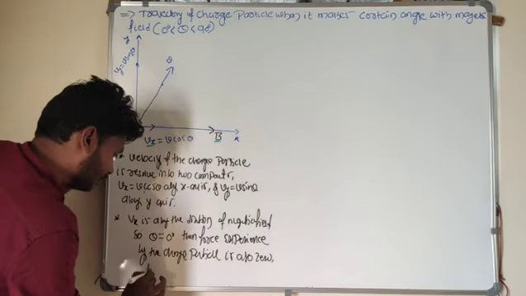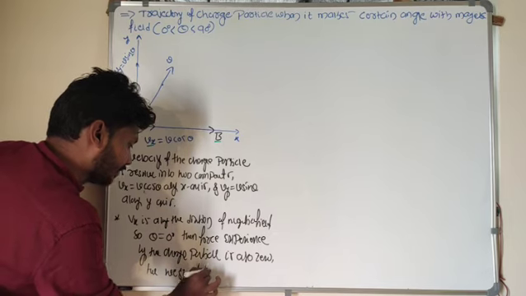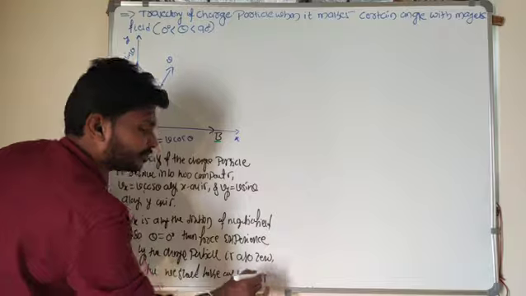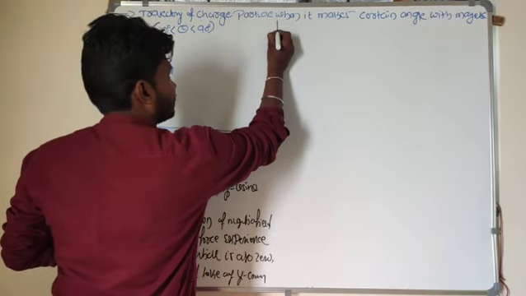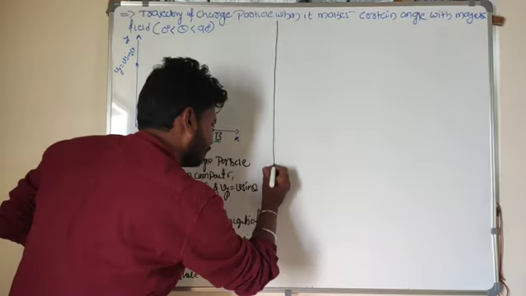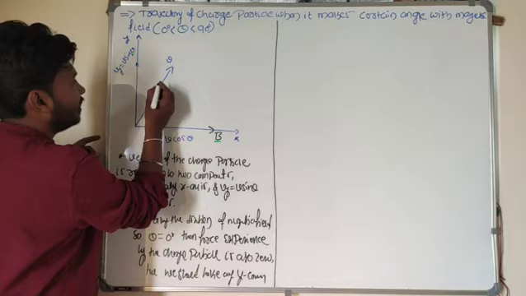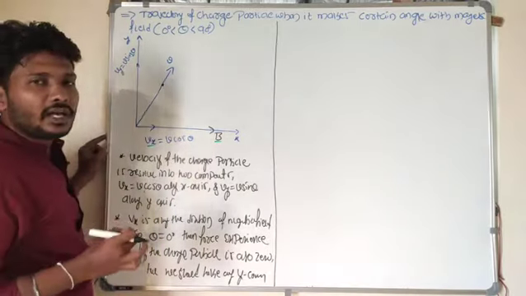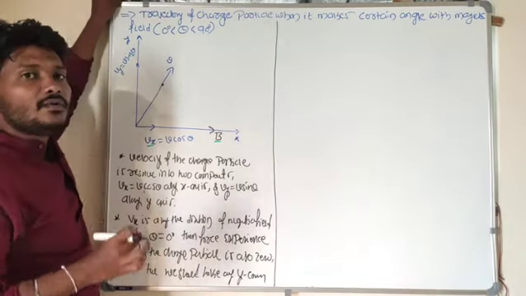Then we should take only the y component velocity. Did you get my point? I have to consider only the y component velocity. Only the y component velocity is present, which means whatever the charged particle's velocity is, I will consider only along the y-axis. Along the y-axis, v of y is equal to v sin theta.